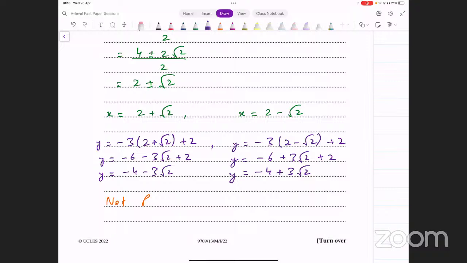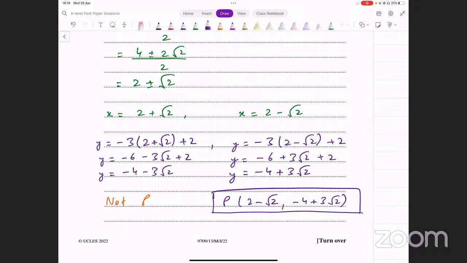दूसरा पॉइंट p है, तो उसका आप लिखेंगे कोऑर्डिनेट्स क्या हो जाएंगे उसके, 2 minus square root of 2 and minus 4 plus 3 square root of 2. These are the coordinates of the point P that we were looking for. Okay, I hope that makes sense. That was what we wanted to find here. Let's move on to the next one now.